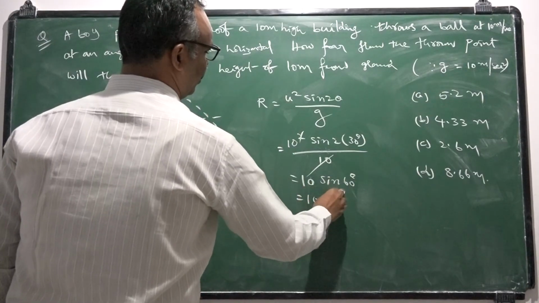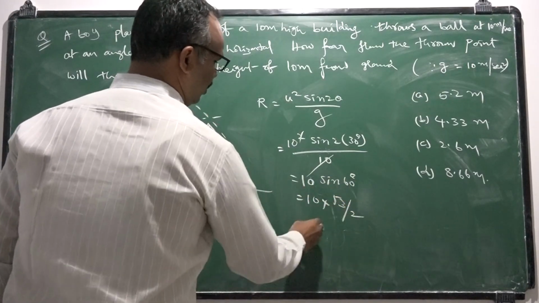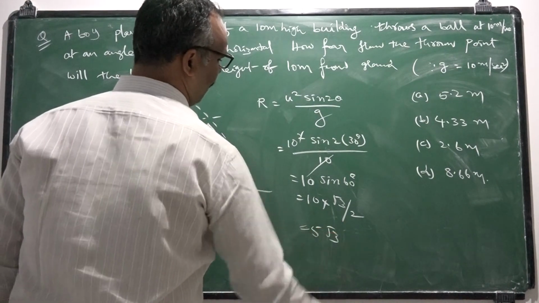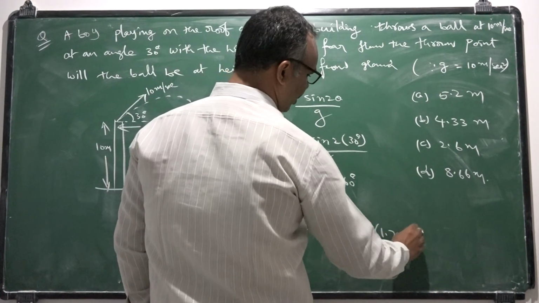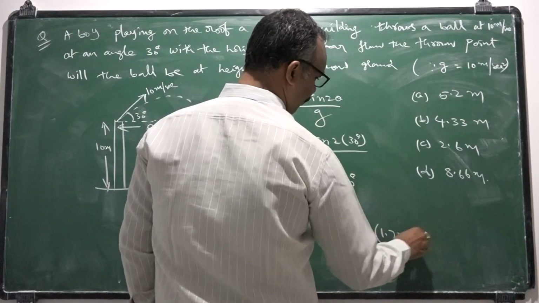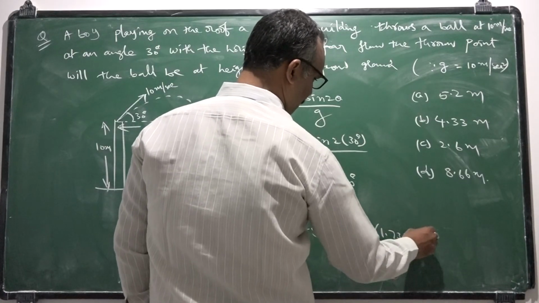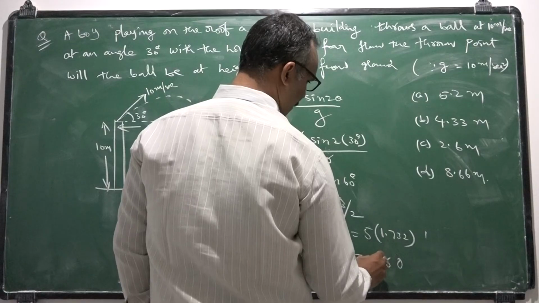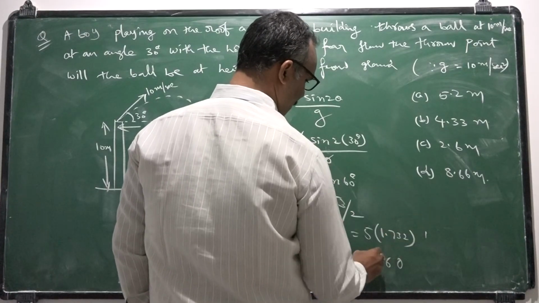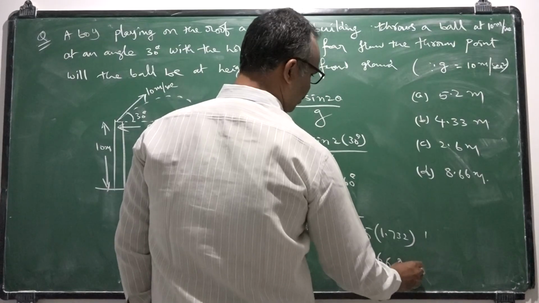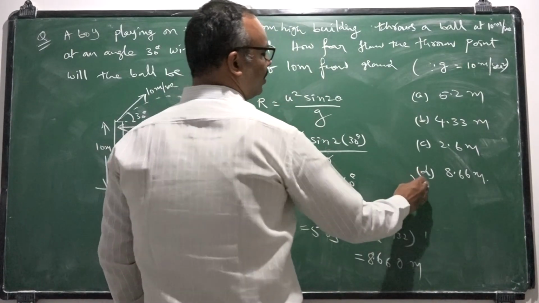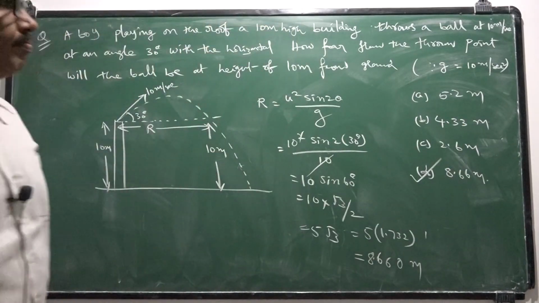Sine 60 is root 3 by 2. That is 5 root 3, that is 5 into 1.732, that is 8.660 meters. So this is the answer for the given question.